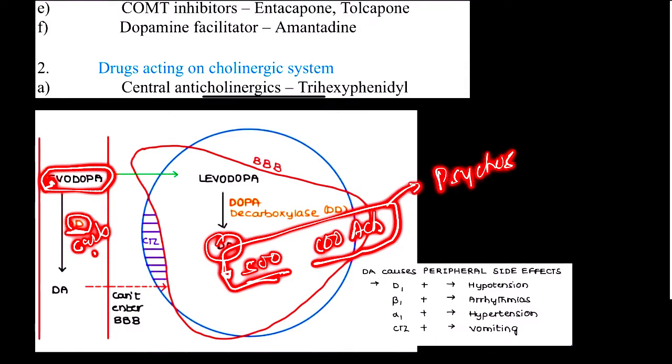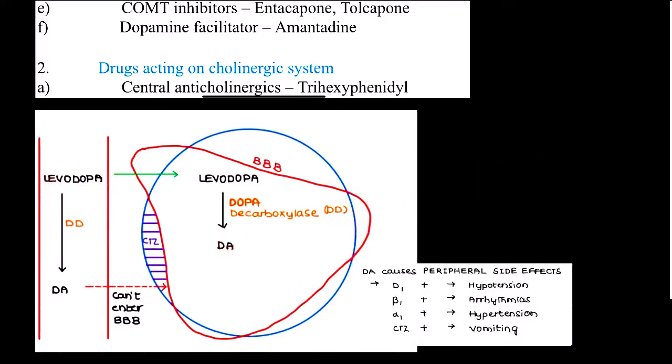So one conclusion that we can make is that all anti-Parkinsonism drugs such as levodopa, carbidopa, benserazide, if used excessively, can cause psychosis. And the reverse is also true, all antipsychotic drugs can cause Parkinsonism also.